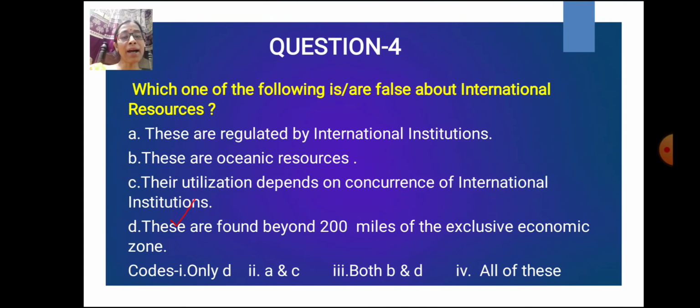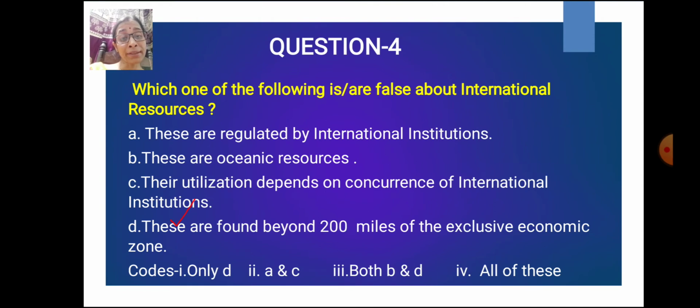Here the correct answer is option D, because here we have to find out which is wrong, which is false. So you will see A, B and C, these are correct. International resources are regulated by international institutions. They are the oceanic resources and without the permission or concurrence of international institutions, we cannot use them.